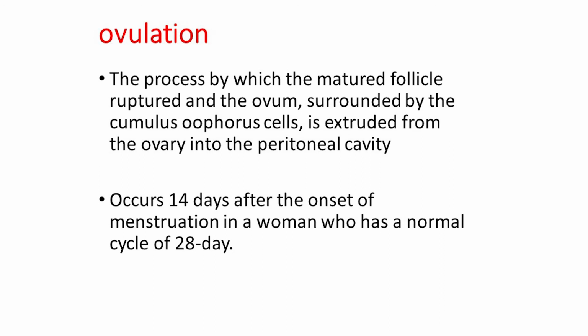Now, ovulation. What is ovulation? It is the process by which the matured follicle ruptures and the ovum, surrounded by cumulus oophorus cells, is extruded from the ovary into the peritoneal cavity. It occurs 14 days after the onset of menstruation in a woman who has a normal cycle of 28 days.